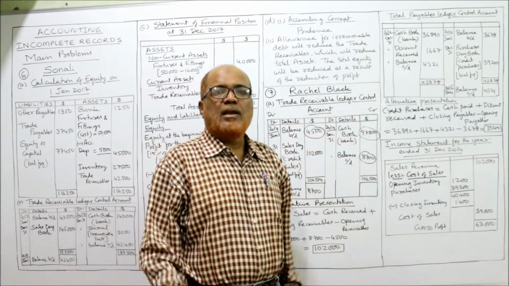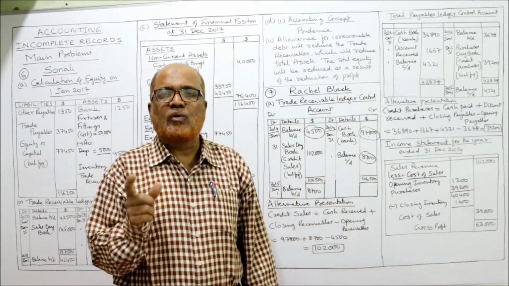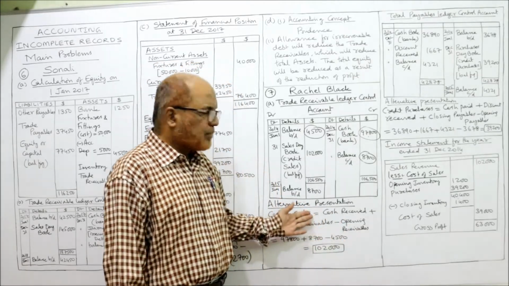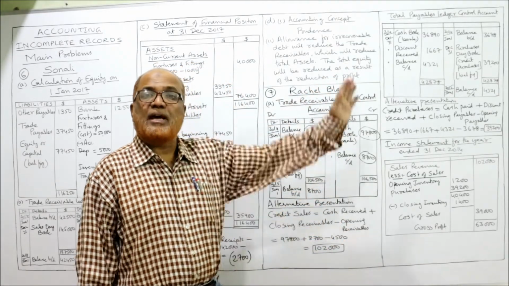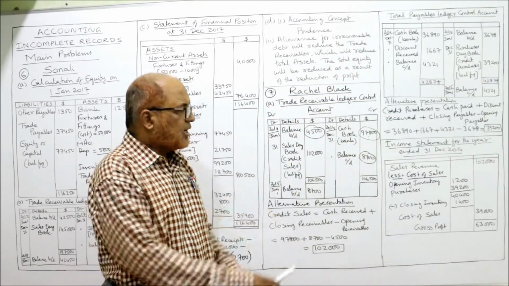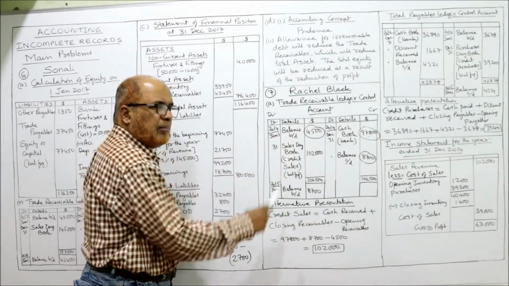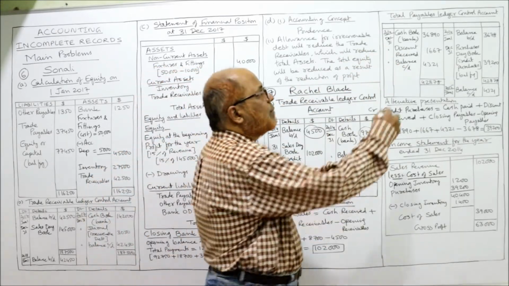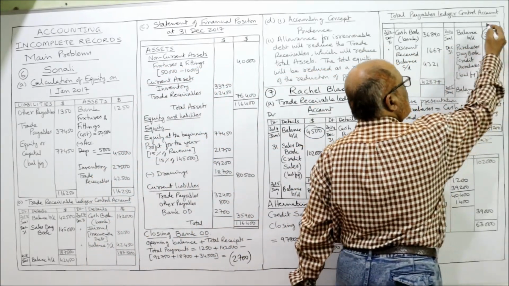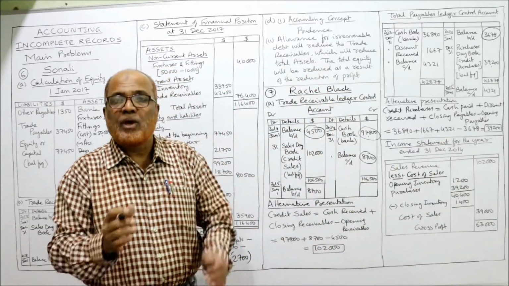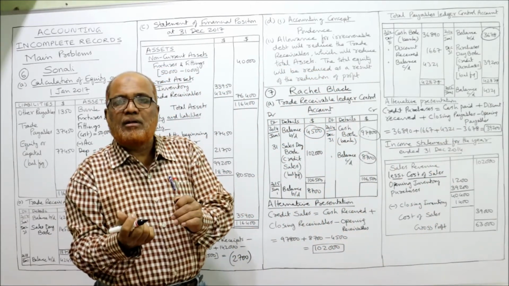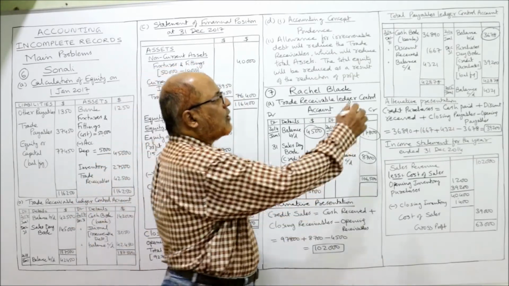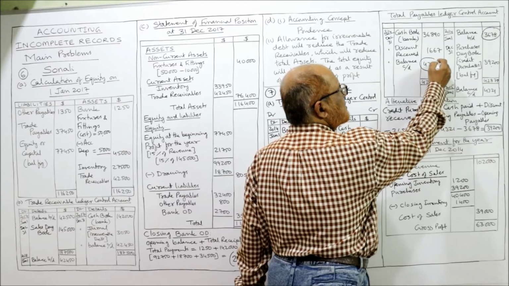Now B bit. Now I'm making the trade payables account to find out the purchases. Same way how we have prepared trade receivable. Opening balance will be taken on the credit side, opposite. Trade receivable opening balance is on the debit side, trade payable opening balance will be on the credit side. So balance brought down 3,678 on the credit side. This is the opening balance. Closing balance on the debit side. The closing balance of payables is given, 4,321.